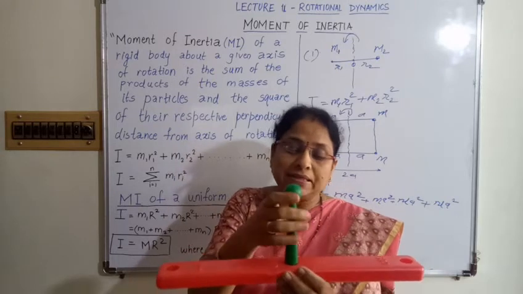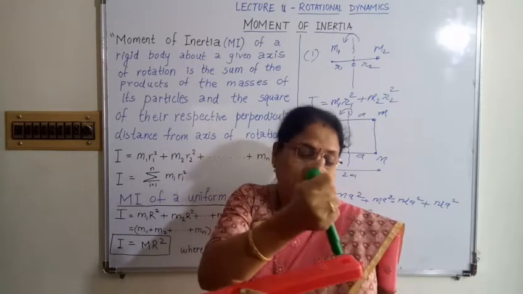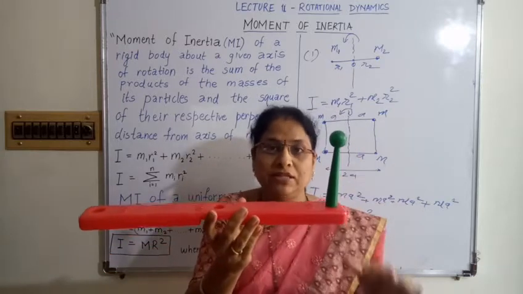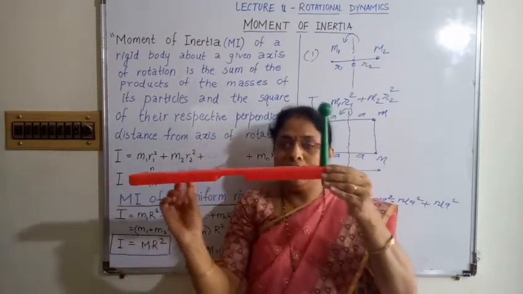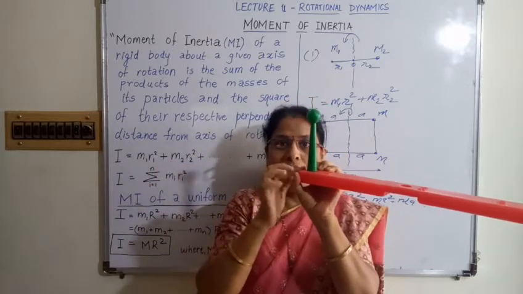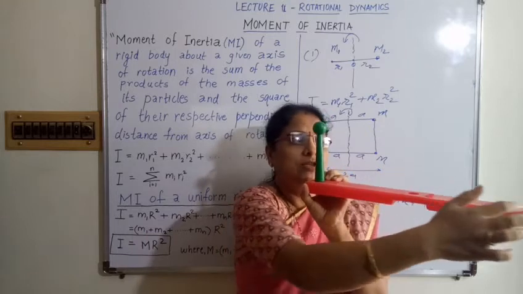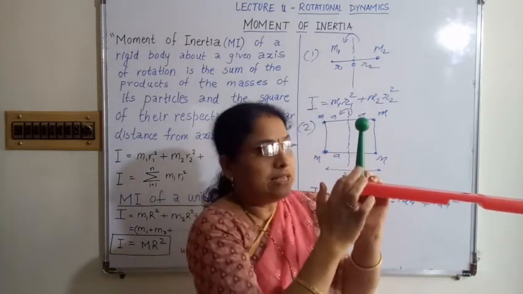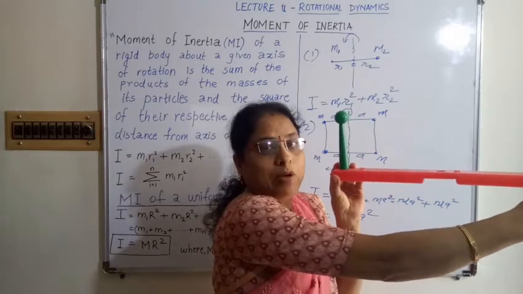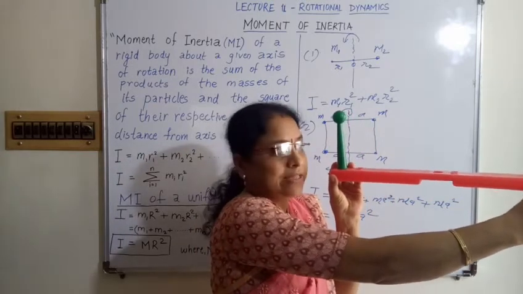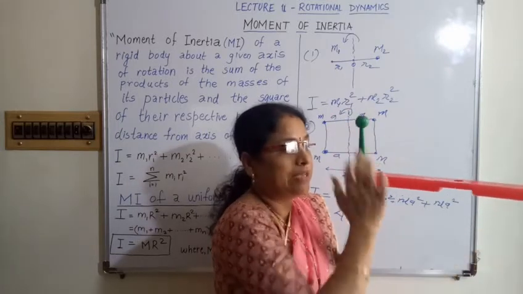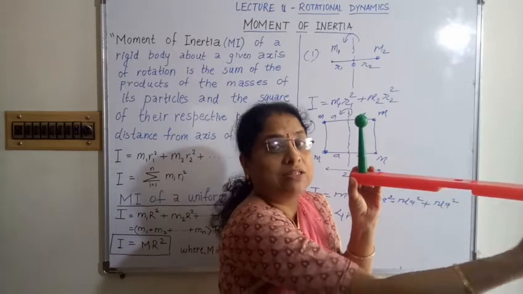But now I shift the axis and put it at one end. See here, now this is the axis, and the rod rotates in this way. All the particles are at some distance from the axis of rotation. In this case, the particles at this end are at a large distance, so the distribution of mass from the axis is at a large distance.